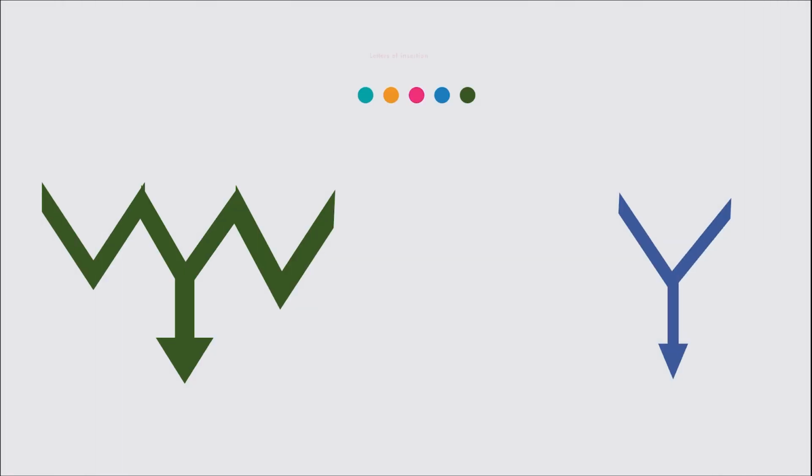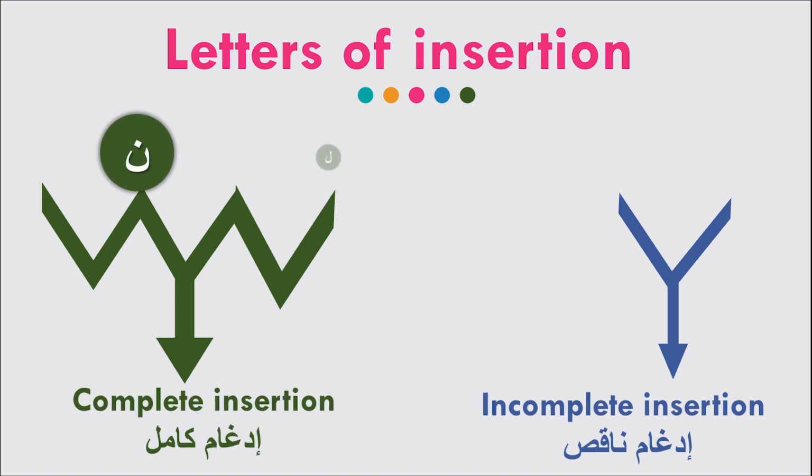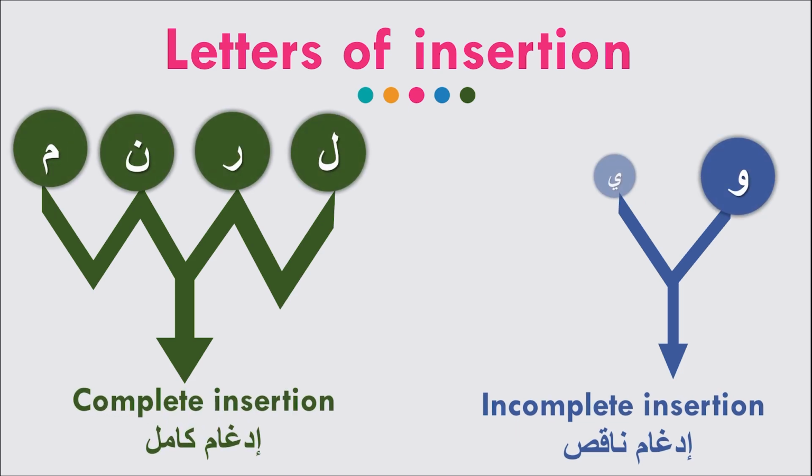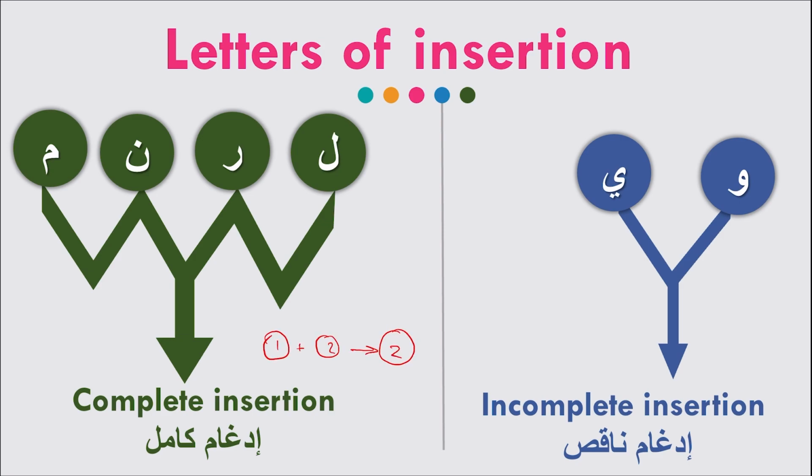We have another classification for the insertion. We may have complete insertion, idghamun kamil, and incomplete insertion, idghamun naqis. What does that mean? Complete insertion means that the first example, if you remember, when I do this, number 1 plus number 2, we may have the circle of number 2 completely.